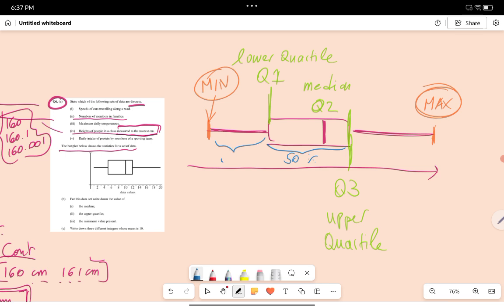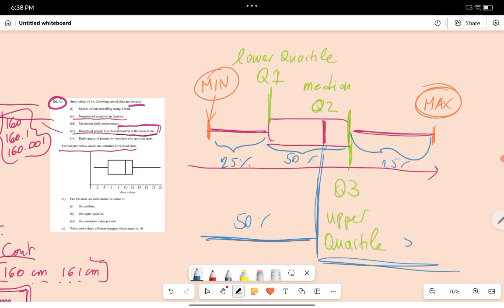50% is here, 25% will be here, and 25% will be here. And the median splits the data in half. So here we've got 50%, and here we've got 50%. So those are the crucial things to know about box plots.